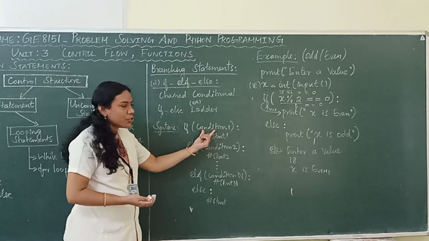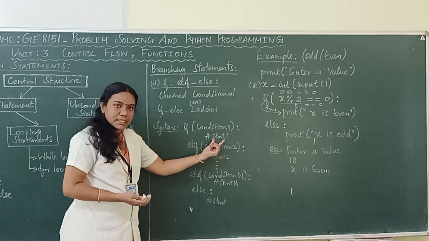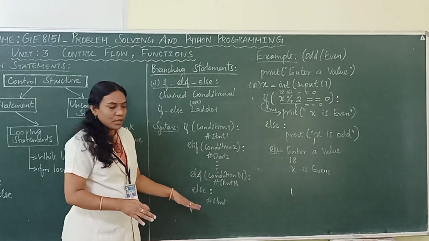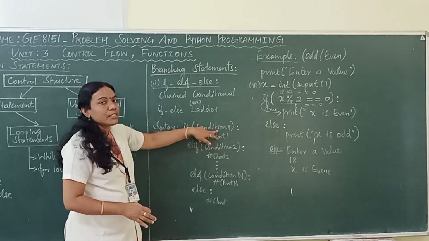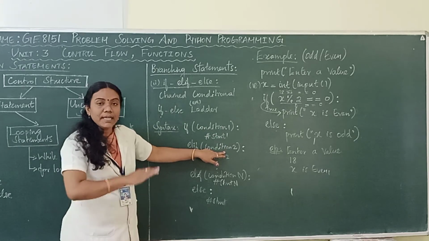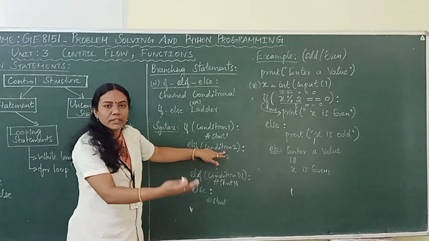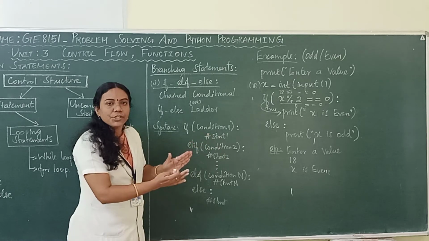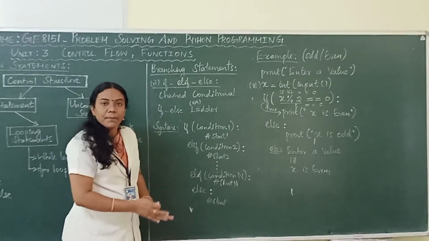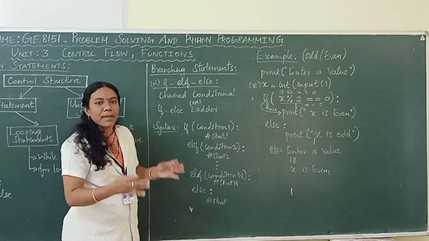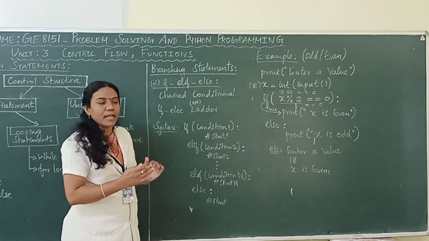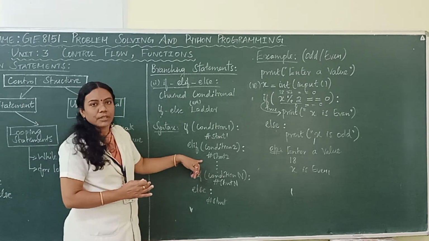If condition 1 is true, statement 1 will get executed, and immediately it will stop, no other condition will be checked. In case condition 1 is false, it will go to check the second condition. Again, if the second condition is false, it will go for the third condition. If the third condition is true, only that part will get executed, the remaining part will not get executed, right. Based on which condition is matched, that set of statements will get executed.